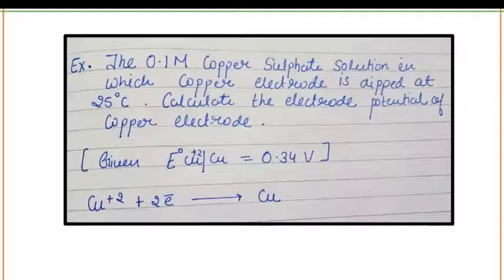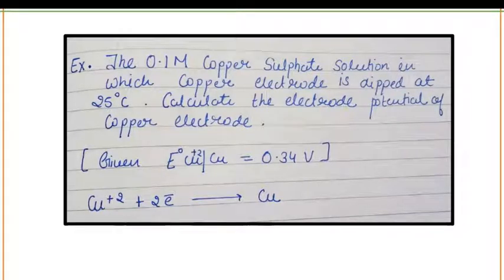Now an example based on the Nernst equation. The example says: a 0.1 molar copper sulfate solution in which a copper electrode is dipped, at 25 degrees Celsius. Calculate the electrode potential of the copper electrode.